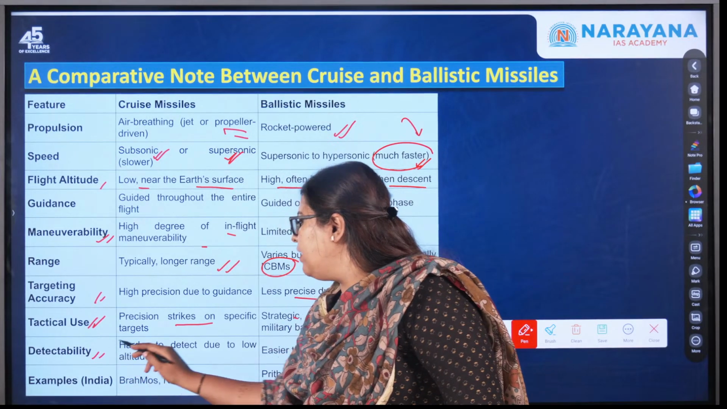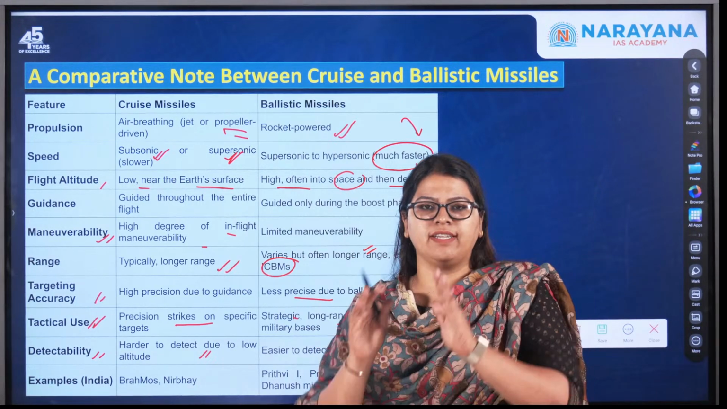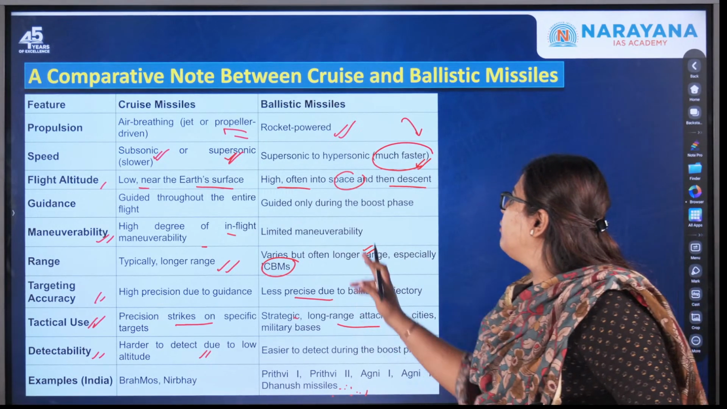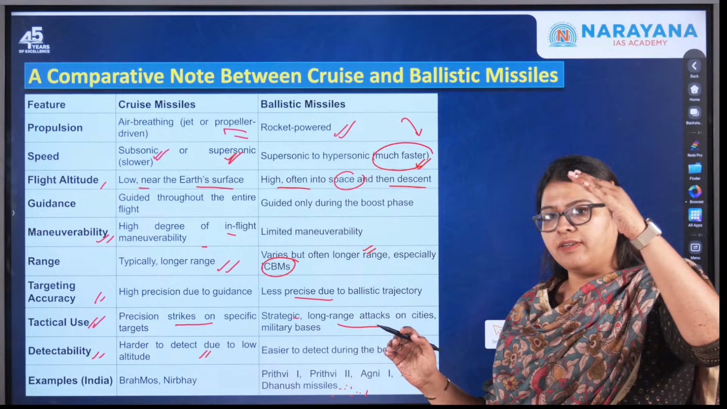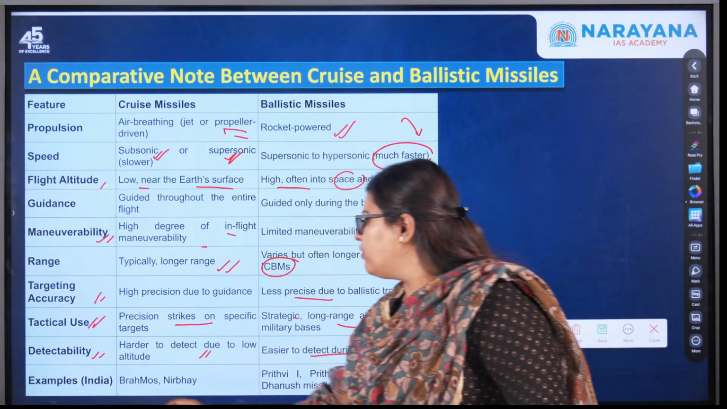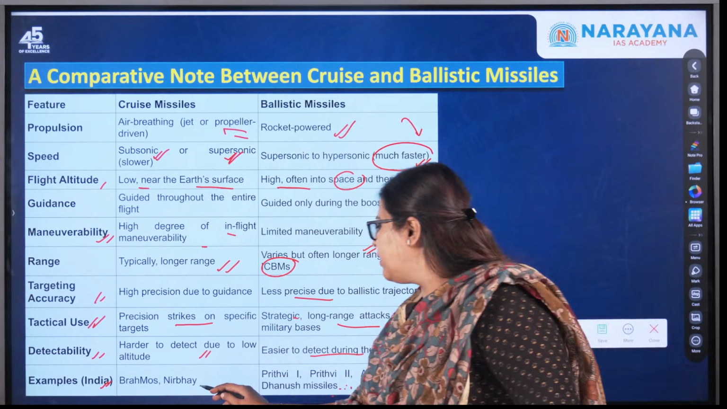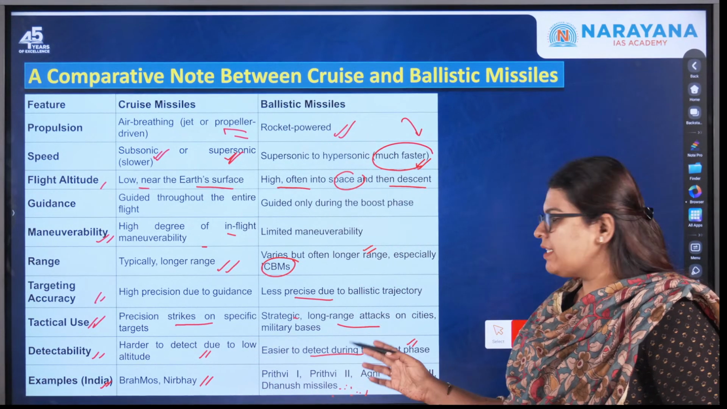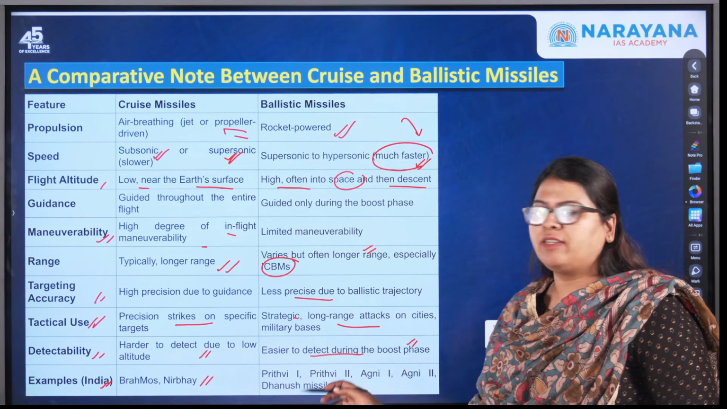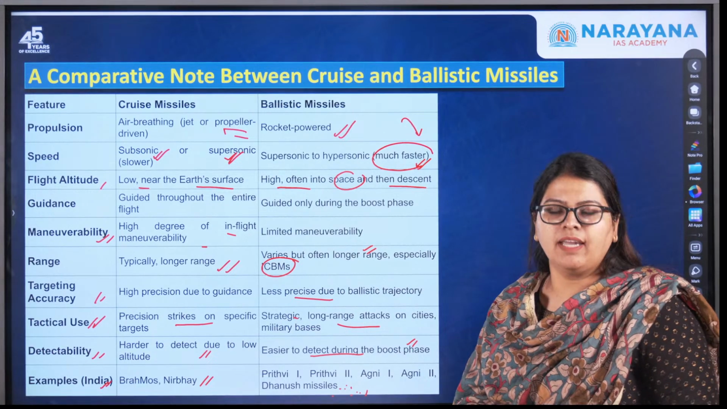Next one, detectability. These cruise missiles are harder to detect due to the low altitude, because the flight and the descent are limited to the layers of the atmosphere itself, and it does not go to outer space. Whereas the ballistic missiles, due to their higher range as well as altitude, are easier to detect during the boost phase itself. And here, examples with respect to India of the cruise missiles include the BrahMos missile as well as the Nirbhay. Whereas for the ballistic missiles, examples with respect to India include Prithvi 1, Prithvi 2, Agni 1, Agni 2, as well as the Dhanush missiles. So here are the basic examples between what is a ballistic missile and what is a cruise missile.